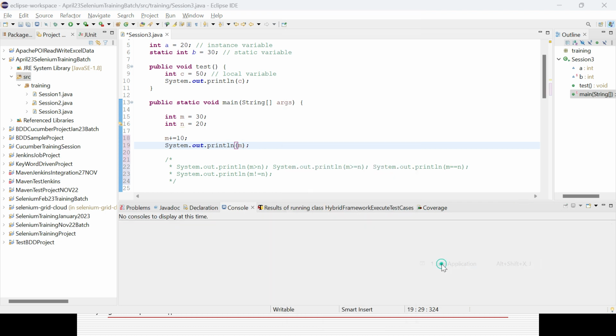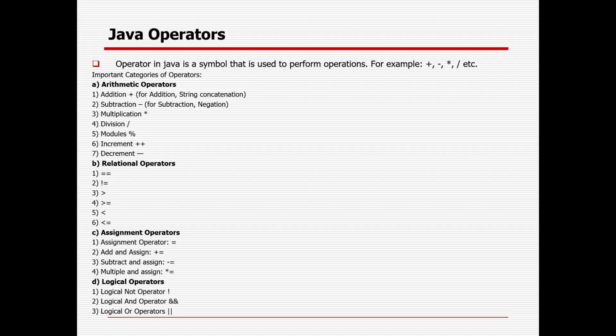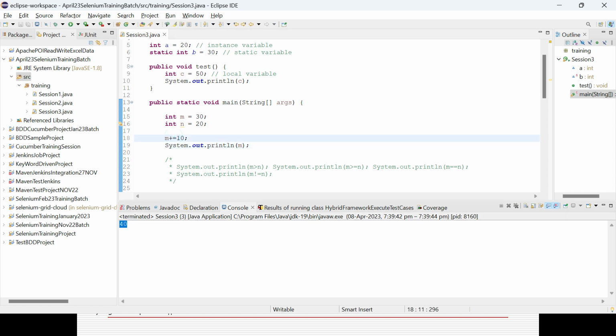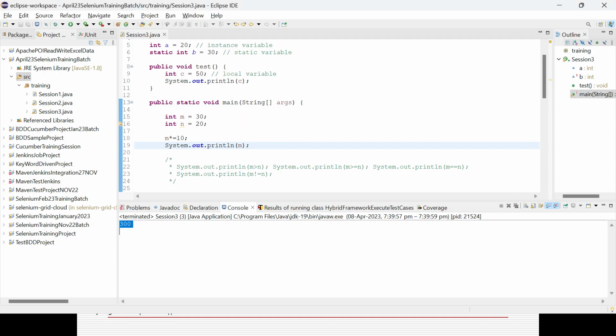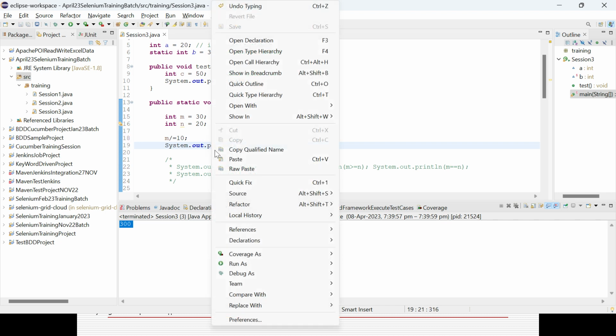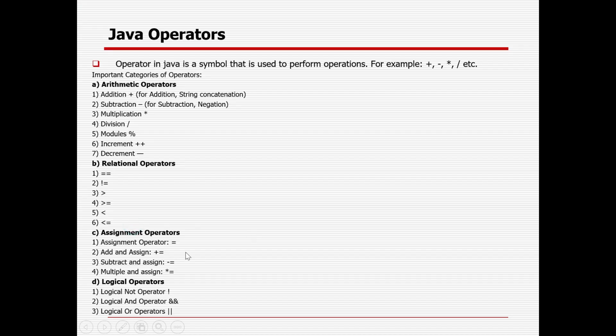There are these operators you can use. You could see 40. That is called assignment operator. Suppose in case you want to multiply by 10, you can give star sign. So it will be 30 multiplied by 10, so the value 300 will be given. So instead of only one, you can do assignment whatever way you want to change the value. You can give minus, or division also. If you want to divide by 10, it will give you 30 divided by 10, means 3. That is the way assignment operator will work.